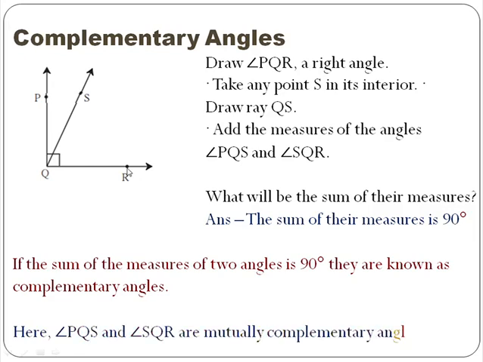Children, also you have learnt now about adjacent angles. If you find these two angles PQS and angle SQR, they are complementary because their sum is 90 degrees. Also, they are adjacent because they have common vertex, they have common arm, and their interiors are separate. In this example, angle PQS and angle SQR are mutually complementary angles.